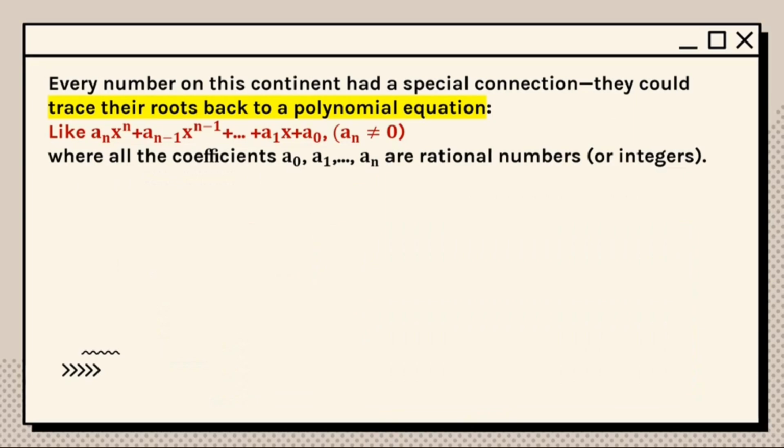Every number on this continent had a special connection. They could trace their roots back to a polynomial equation like this: a_n x to the power of n plus ... plus a_0, and the coefficients are all rational numbers.